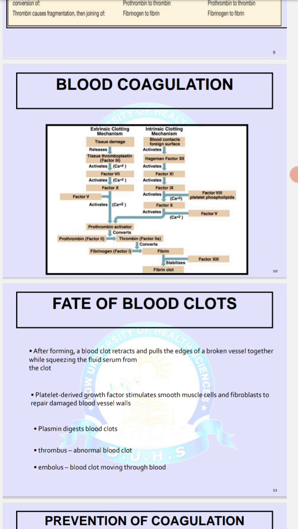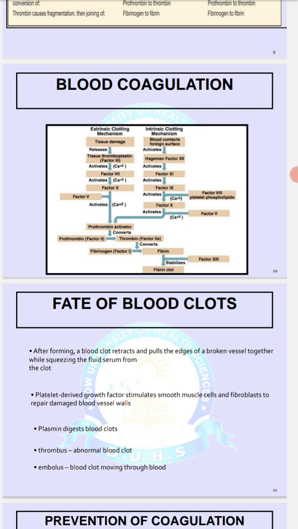In the presence of calcium, this activates factor 10, which in the presence of factor 5 will cause the release of prothrombin activator, which will cause the conversion of prothrombin, factor 2, into the activated form, thrombin, and this thrombin will cause the conversion of fibrinogen, factor 1, into fibrin, and this fibrin in the presence of factor 13 will cause the stabilization of the fibrin clot.